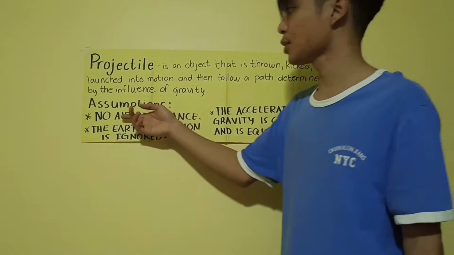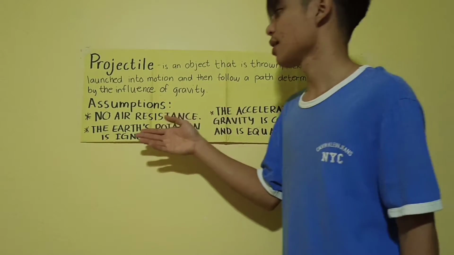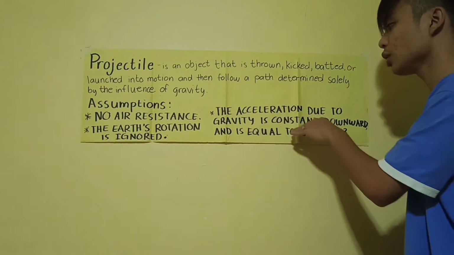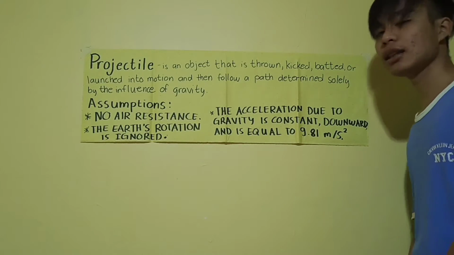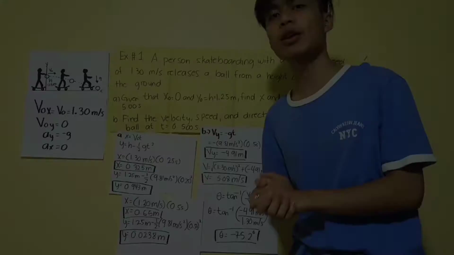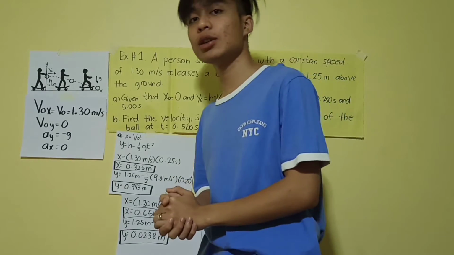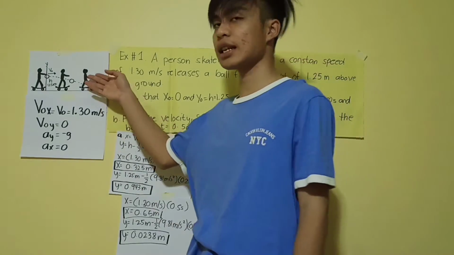So, meron tayong assumptions dito sa ating topic na ito. No air resistance, the Earth's rotation is ignored, and the acceleration due to gravity is constant downward and is equal to 9.81 meters per second squared. Meron tayong sample problem para sa topic na to na hango muli sa video ni Sir Erich. At andito yung ating solution and meron tayong illustration.